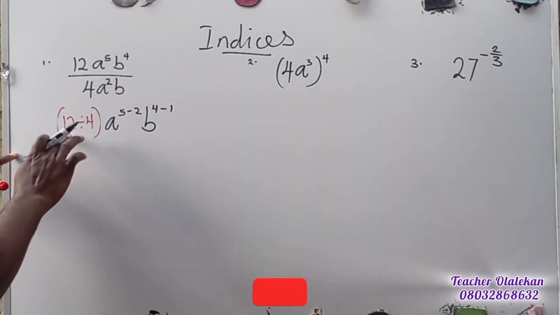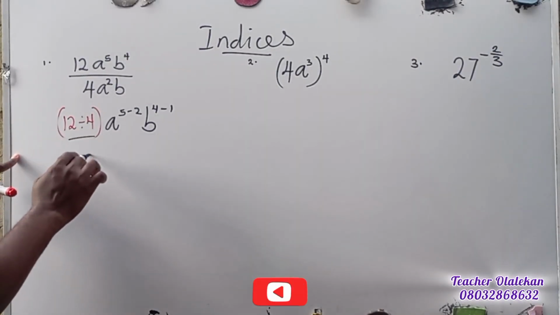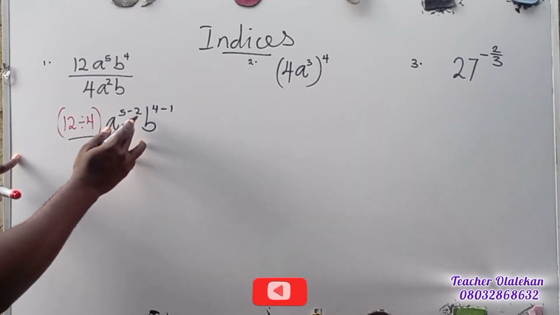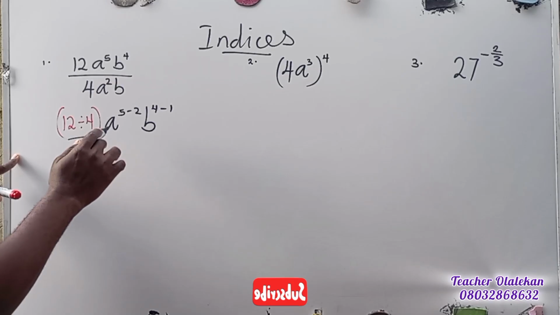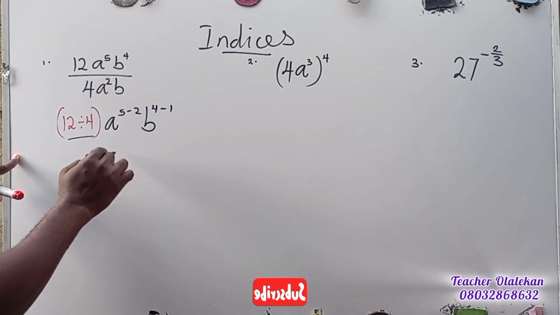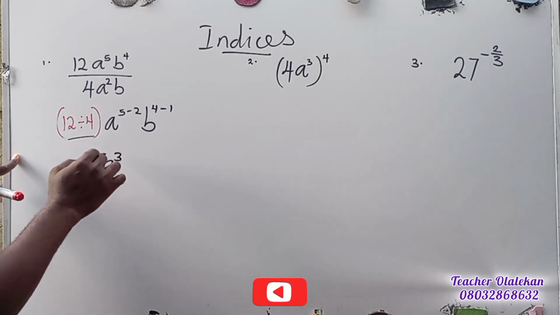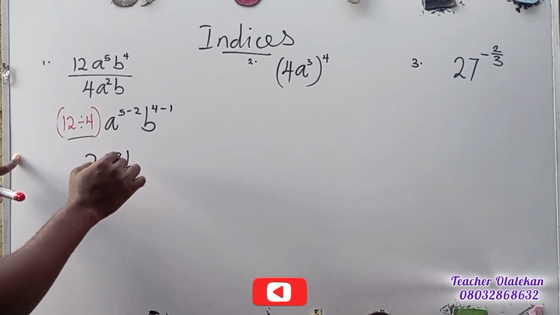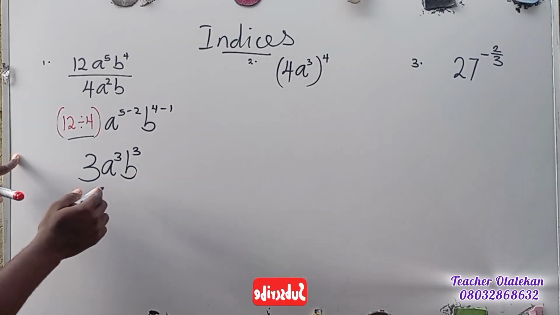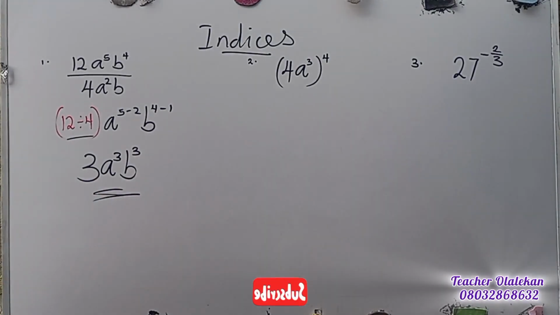So this is going to give us 3. And our exponent here will be a raised to power 3, yes, that's 5 take away 2, and b raised to power 3. At this stage, this becomes our final answer. Very easy to do, very easy to solve indices.